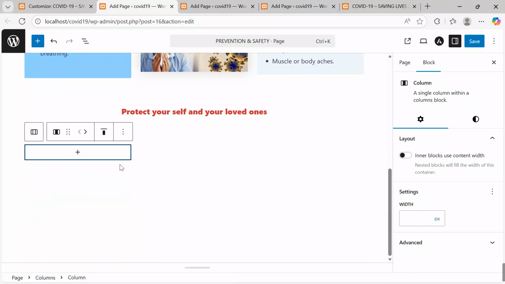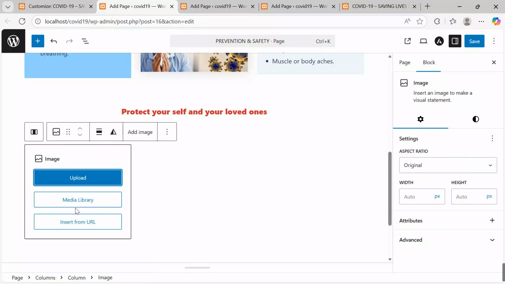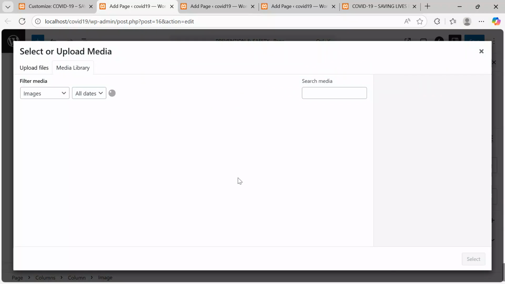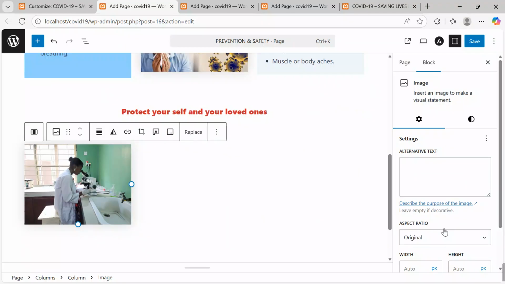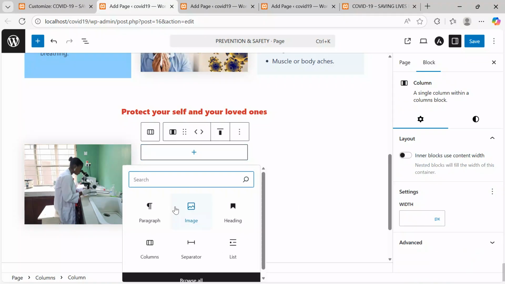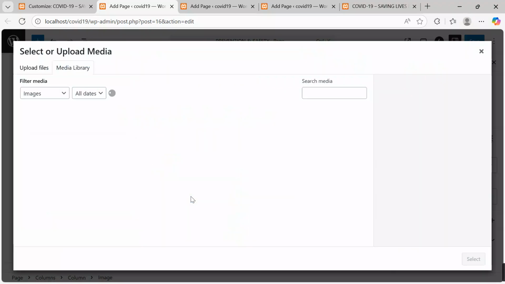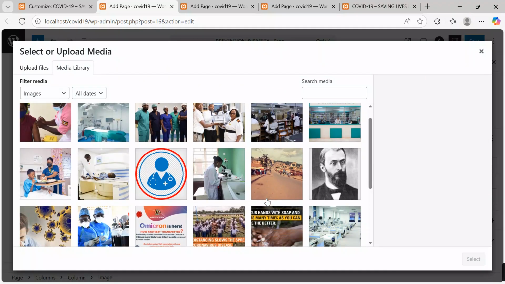Yes. I come to this plus. I click onto it. I go and say image. Under here, media library. Let me take this first image. Yes, select, come here, keep it at standard, move on to this, click on the plus, go to image, media library, and then we want to take maybe, what can we take this?